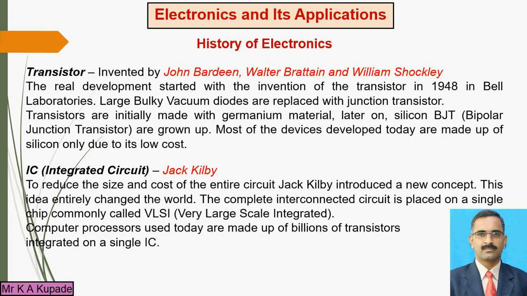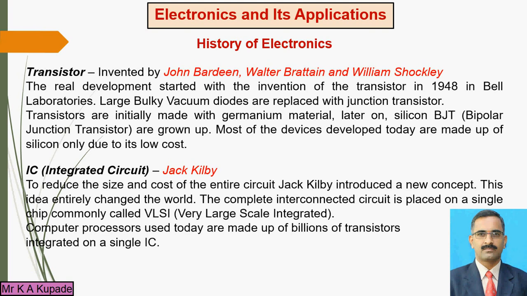So with the transistor, the main development started, and the boom in electronics started in the world, right? So this is all about the transistor. You already know that this transistor is a three-terminal device, named the base, collector and emitter.